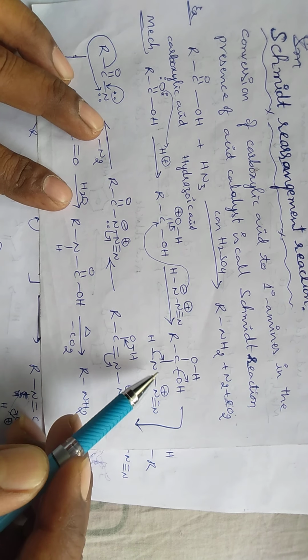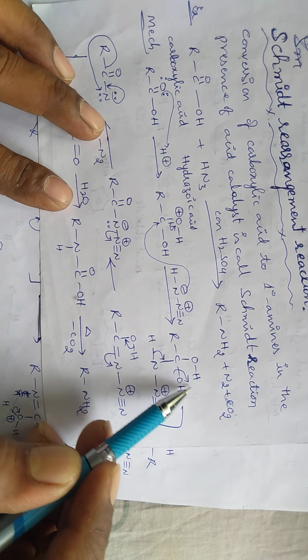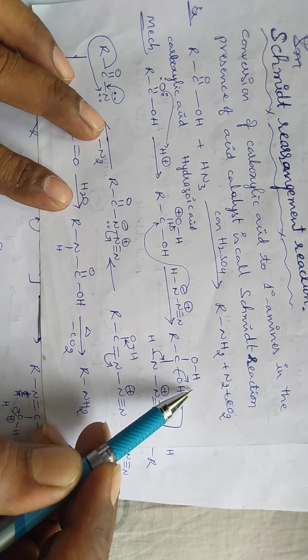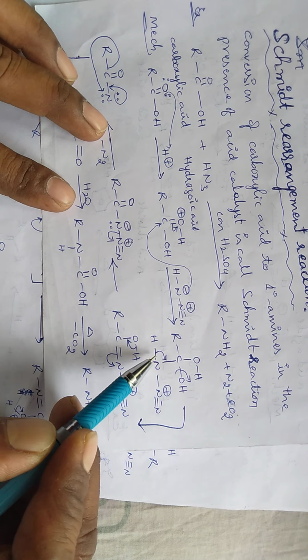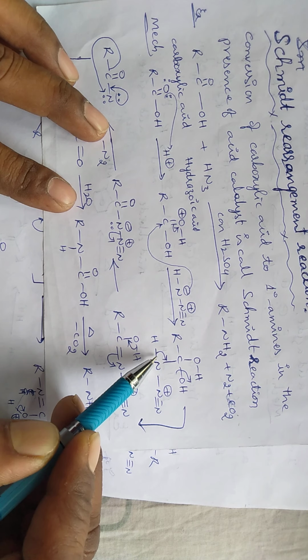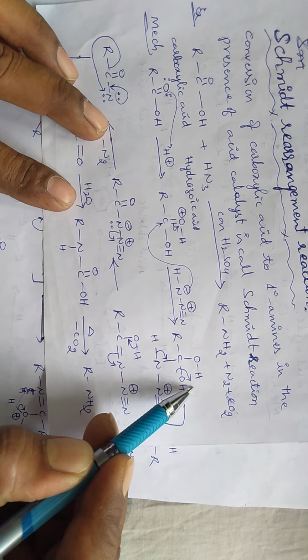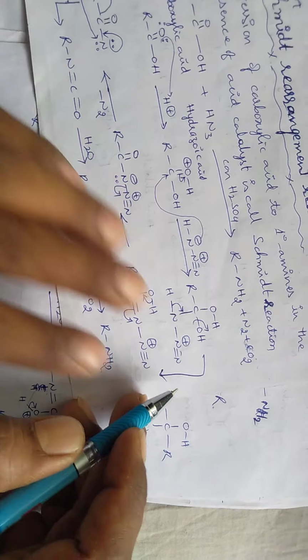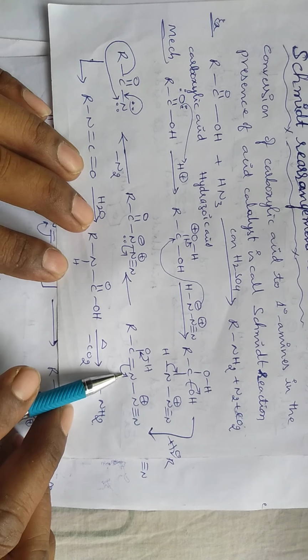Here actually first the lone pair electrons of this nitrogen are involved for the dehydroxylation, and later the H plus ion is eliminated. So here directly by the loss of H plus ion, it gets negative charge, and by the involvement of this negative charge, the hydroxy group is eliminated. Finally by the loss of H2O, it produces this kind of molecule.